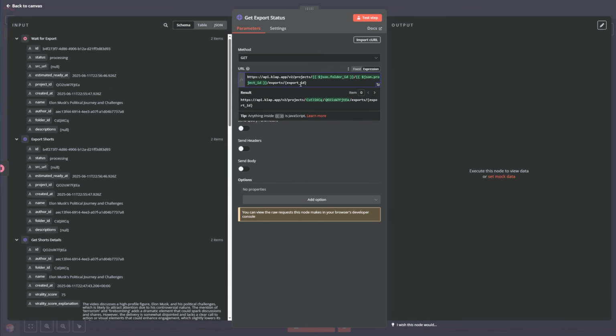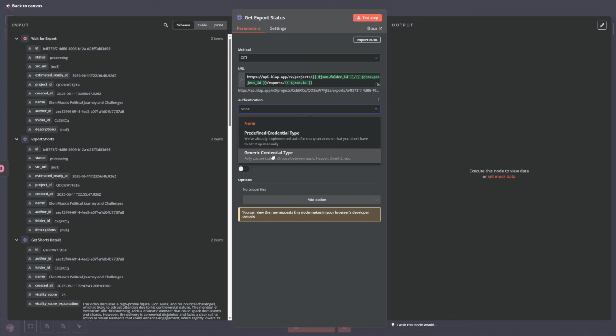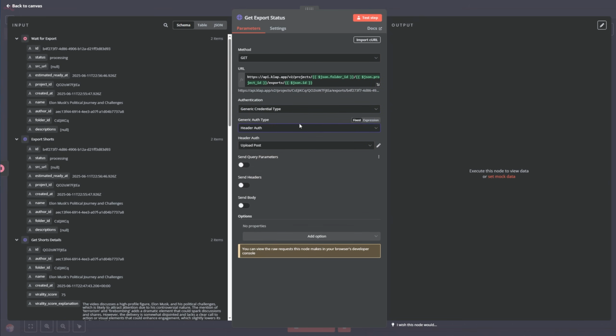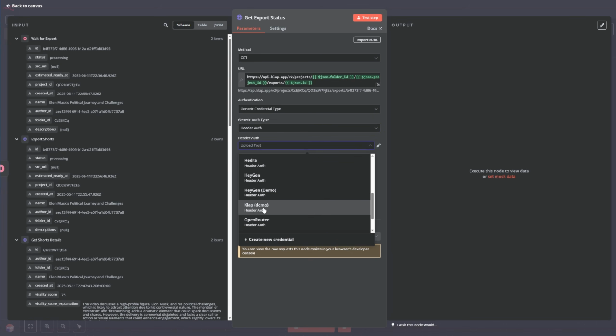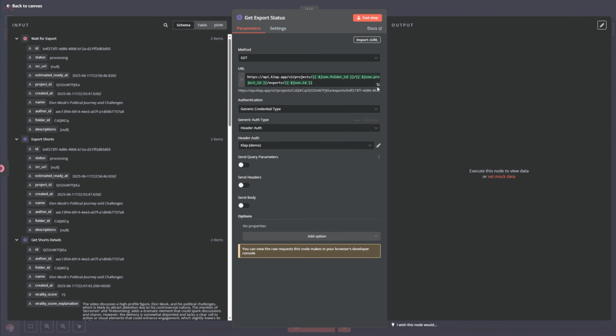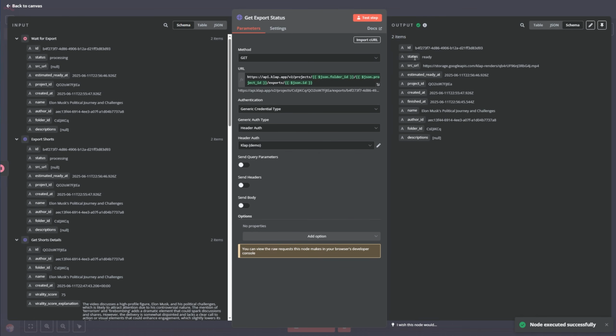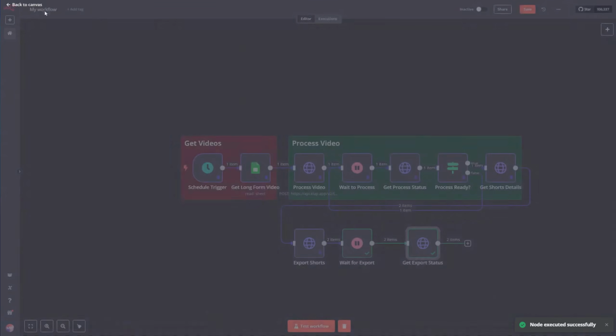And the export ID, it's the ID that we just waited for. This is the export ID. And that's it. For the authentication, we are going to select generic credential type, header auth, and then select clap and test the step. Great. The status is ready.